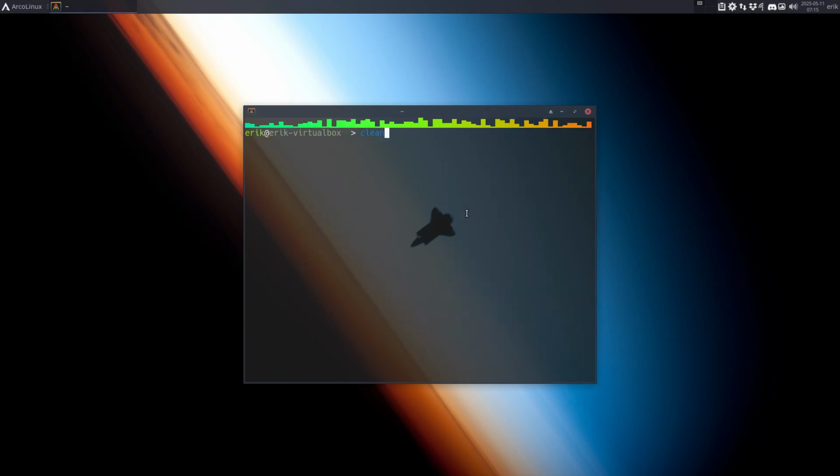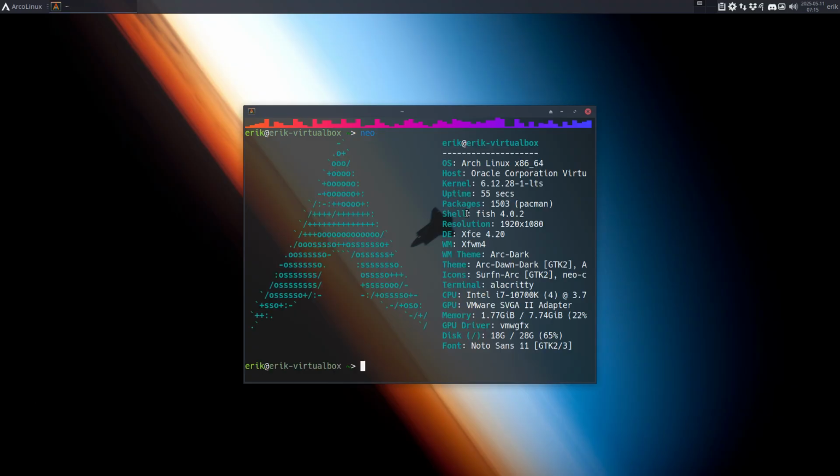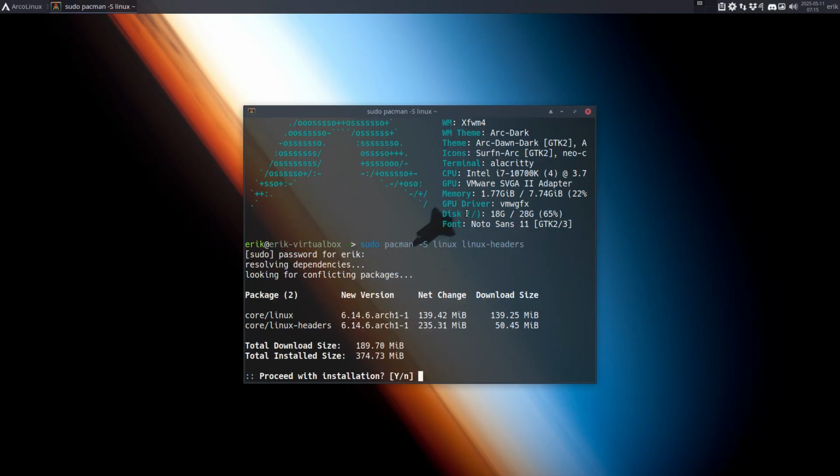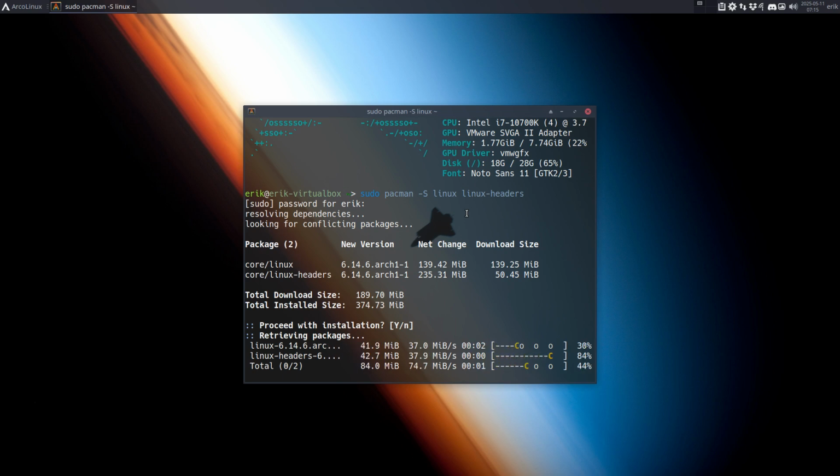All ported from ArcoLinux to the Edu Nemesis repo. Clean. Neo, give me what am I using? Linux LTS. Okay, sudo pacman -S linux-headers. I install both of them, right? Need them for VirtualBox anyway.